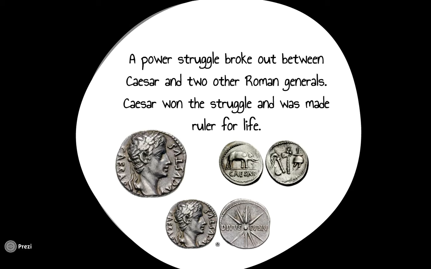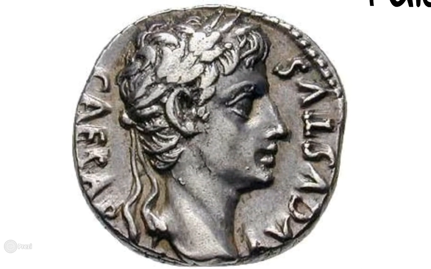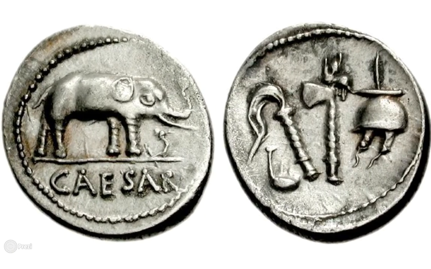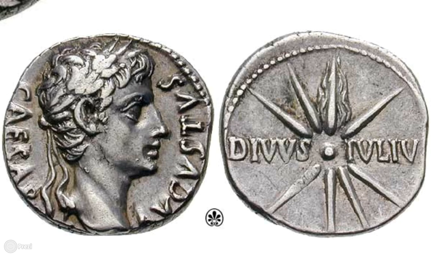A power struggle broke out between Caesar and 2 other Roman generals. Caesar won the struggle and was made ruler for life. So he actually named himself ruler for life, ruler for always. So you can see this is some of the money they had that had his face on it or his name on it.